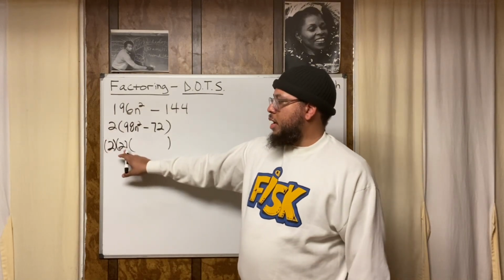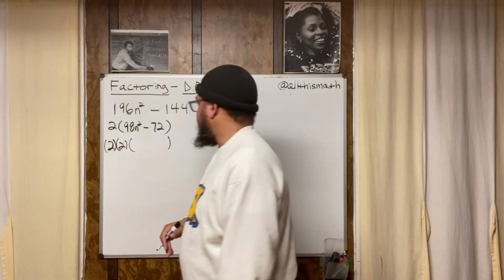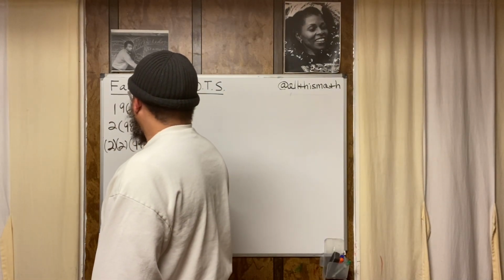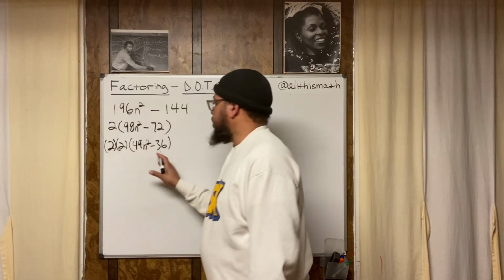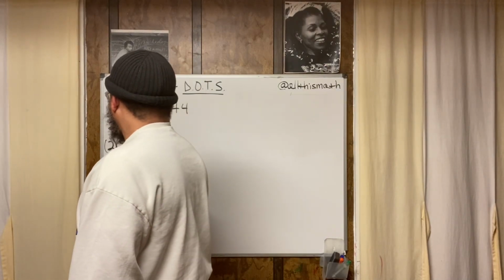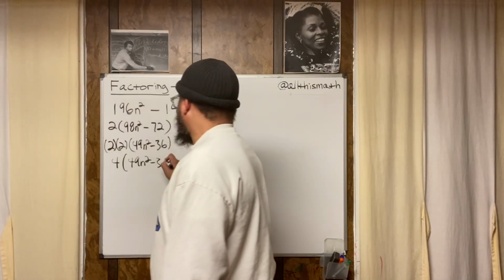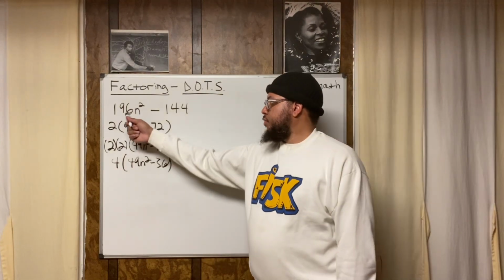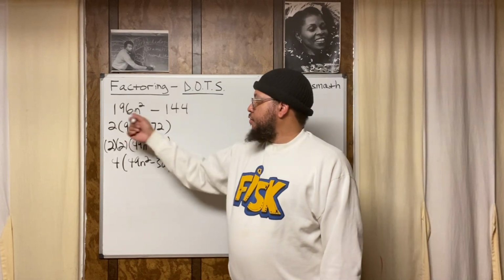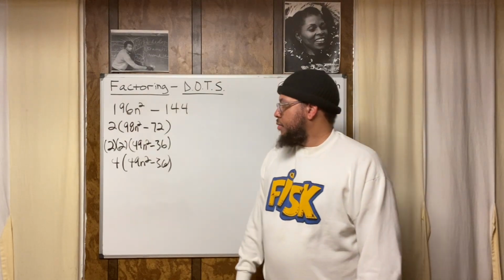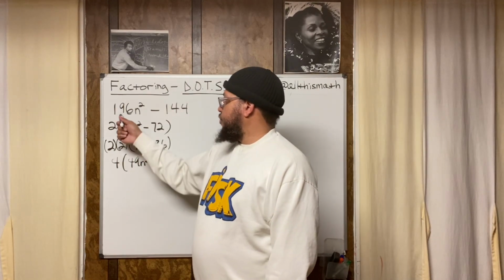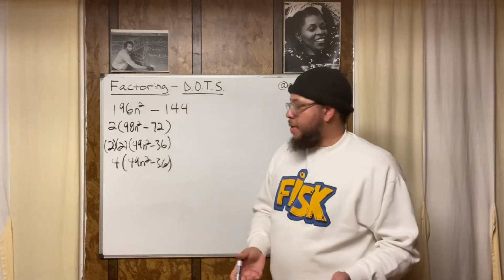So if I pull another 2 out, that means I pulled out 2 2s, right? So now I take half of the 98. That's going to be 49n squared minus 36. So now I got my difference of 2 squares, right? So this is going to become 4 times the quantity 49n squared minus 36. So now I know, I didn't know off the top of my head in the beginning, but now I know that the GCF of these two numbers is 4, right? Because 36 times 4 is 144, and 49 times 4 equals 196. So my GCF is 4, all right?